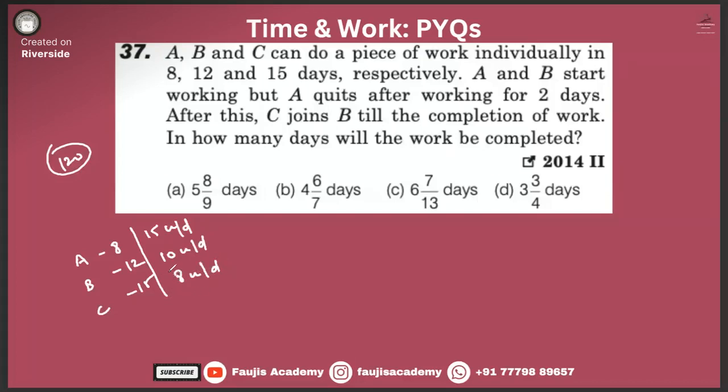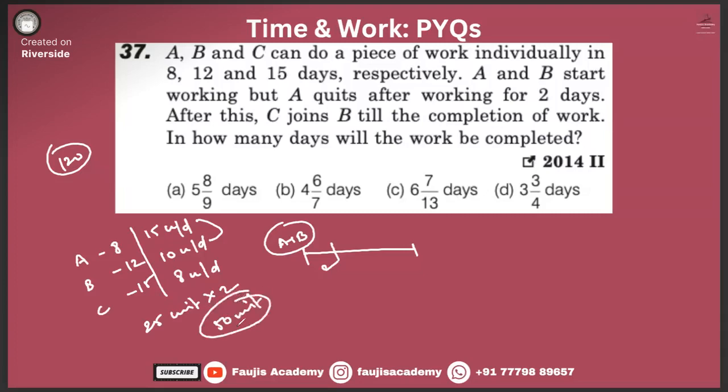A and B start working. This is the start line. A plus B started, but A quits after working for 2 days. 2 days only, right? So A plus B work means how much? 15 plus 10, 25 units. A plus B into 2, that means 50 units of work done in 2 days, right?